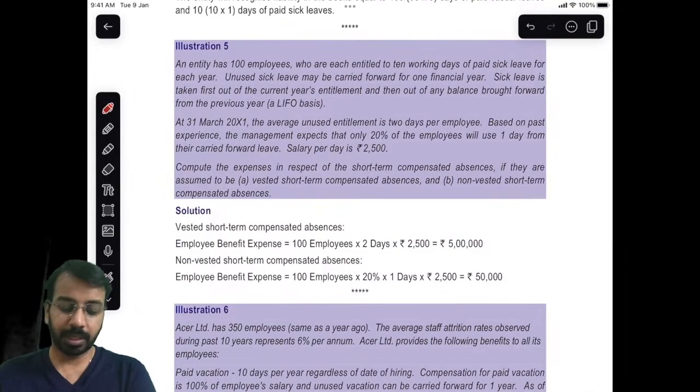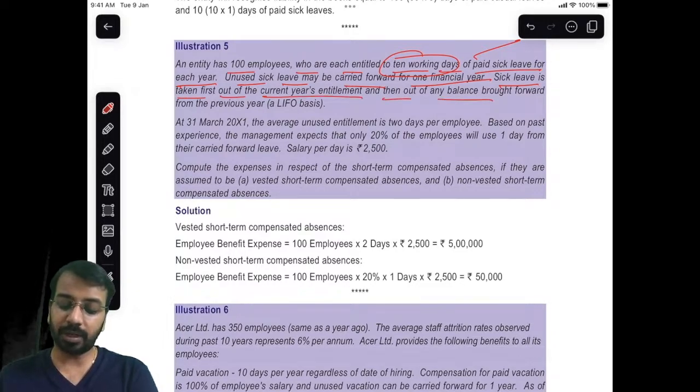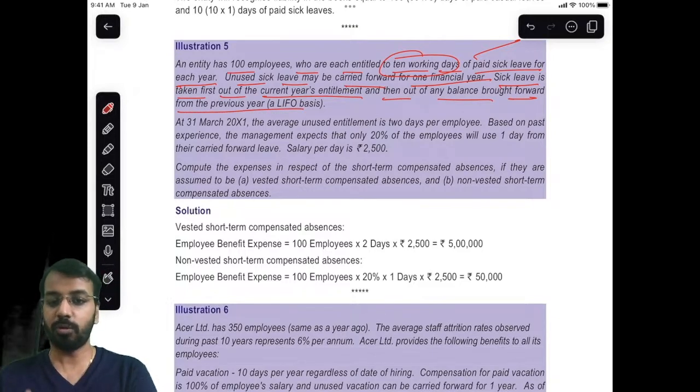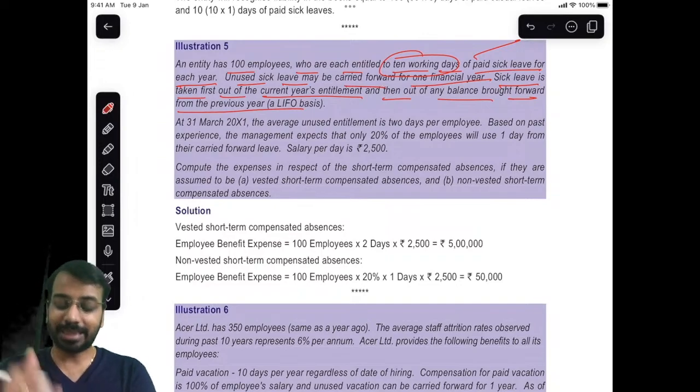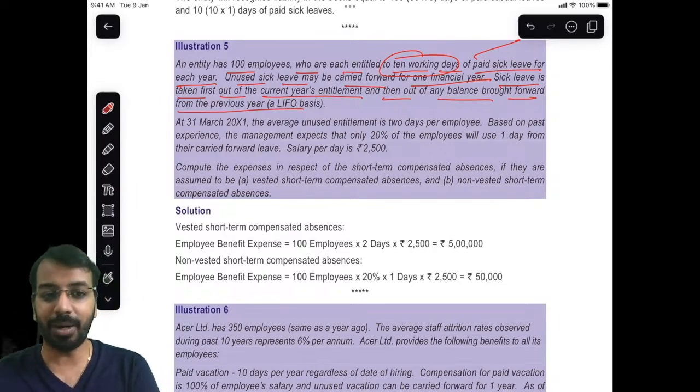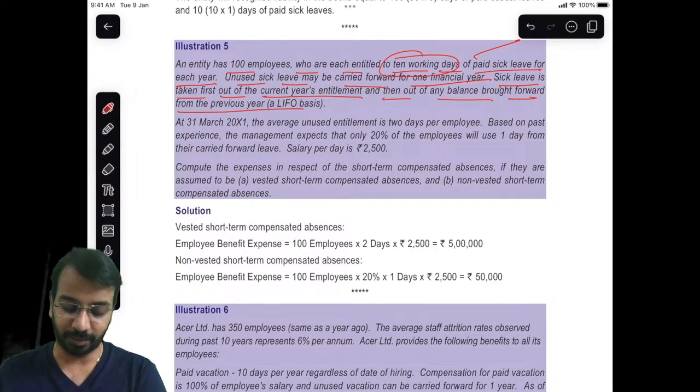Let's look at this one. An entity has 100 employees who are each entitled to 10 working days of paid sick leave for each year. So they are entitled to 10 days of sick leave. This is paid. Unused sick leave may be carried forward for 1 financial year. Sick leave is taken first out of the current year's entitlement and then out of any balance brought forward from the previous period. So the employer is smart. First you utilize the current period entitlement, then you take it from the previous period.